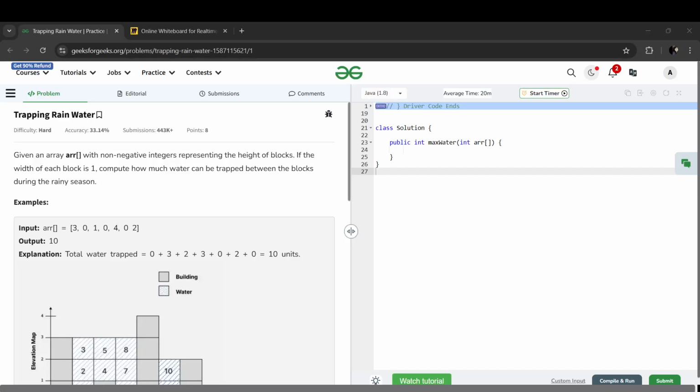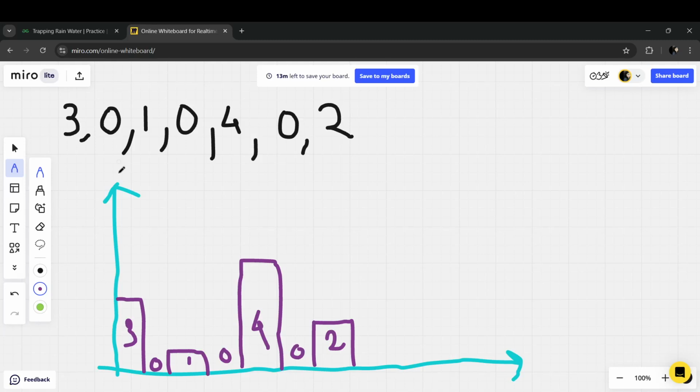Okay, so today we are going to see this question on trapping rainwater. Basically, it's a hard question, but I'll try to make it easy. We are given an array ARR with non-negative integers representing the height of blocks. The width of each block is given as 1, so we need to compute how much water can be trapped within the blocks during the rainy season. Okay, cool. This is the example which we are going to take.